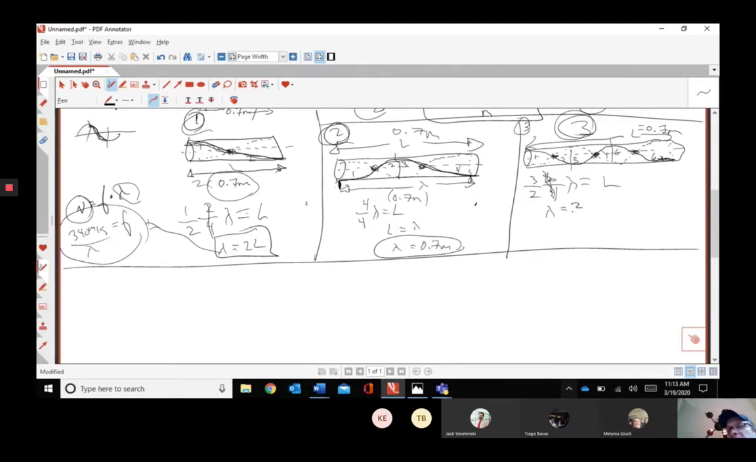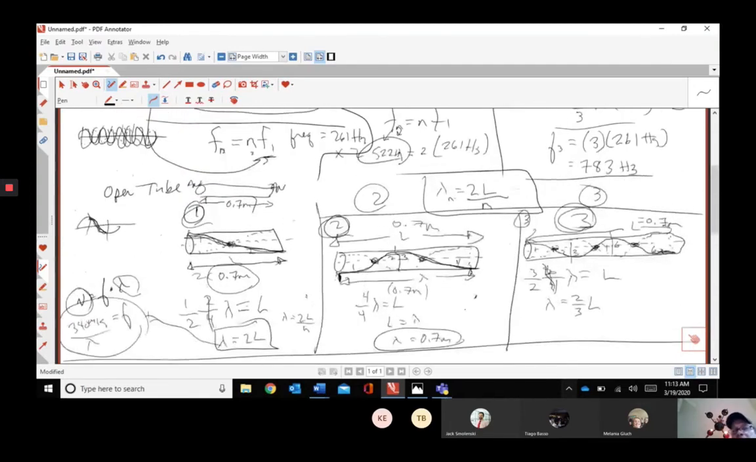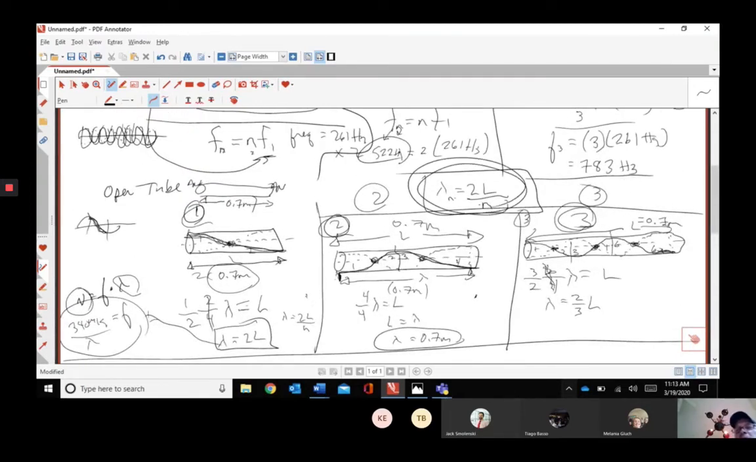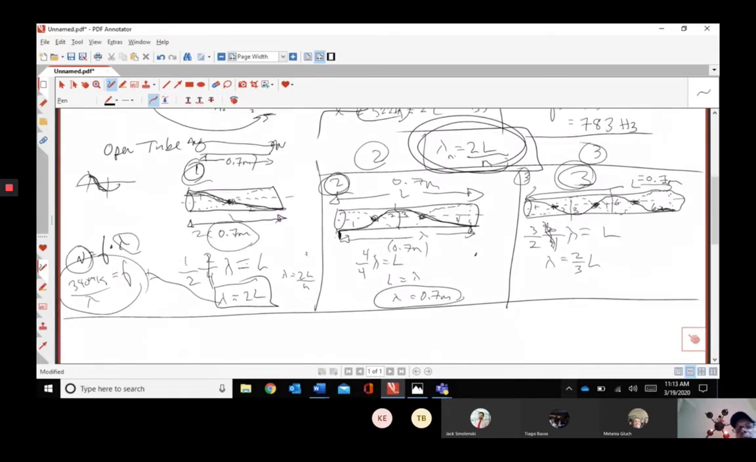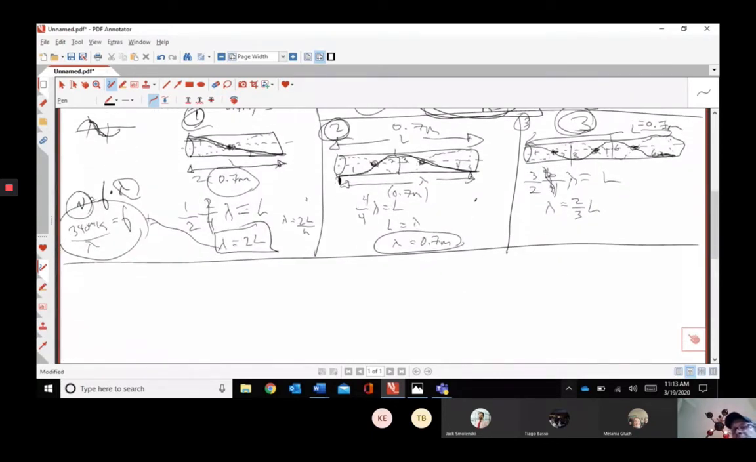So it's going to be the inverse, right? 2/3 L. Well, wait, we can kind of see what's going on here, right? The first one we had 1 half, so we had lambda equals 2L over n. For n equals 1, it was 2L. And this one we had 2 over 2, and now we have 2 over 3. So our formula is the exact same as the one for the string, for the open pipe. Not the same. Well, we'll see in a second.